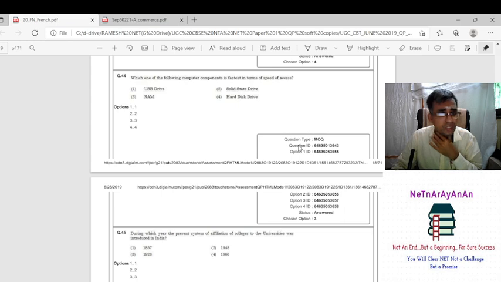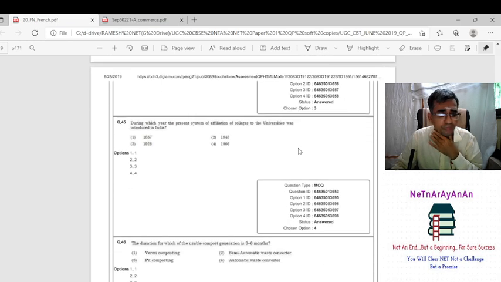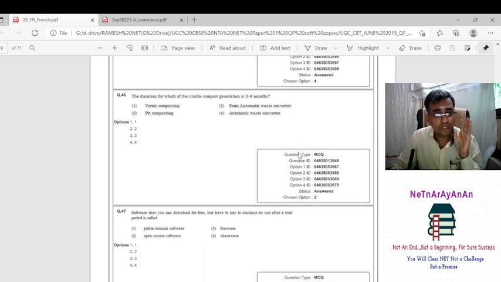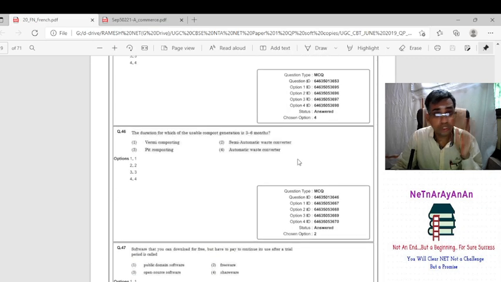Speed of access, it's not USB, it is not hard disk, it is not SSD, it is RAM. Okay, then 45. During which year the present system of affiliation to the university was introduced in India? See, affiliation was introduced years before. It is during the golden period of education, 1857, where 3 universities are established: Madras, Calcutta, Mumbai University.